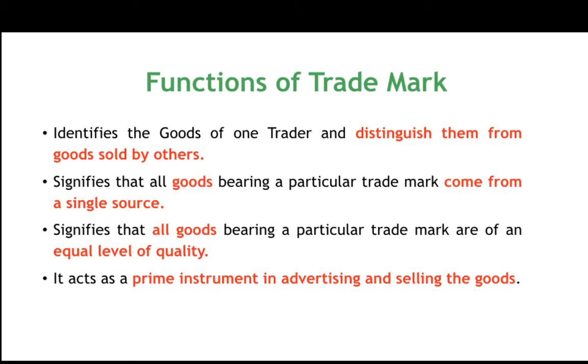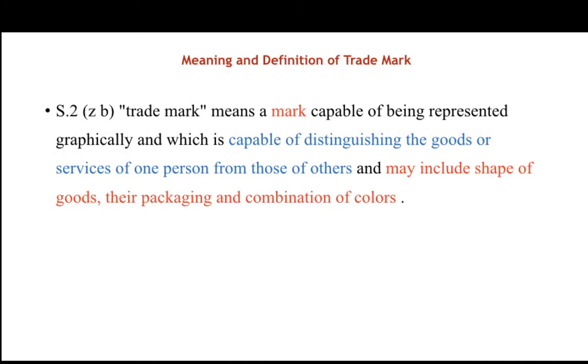So what are the functions of a trademark? There are basically 4 functions of a trademark. First, it distinguishes the goods sold by one person from those of the other. Second, the source can be determined. Third, the quality can be determined. And finally, it is an instrument of advertising. So these are the functions of a trademark. Okay. Now let's see what the definition of a trademark is.